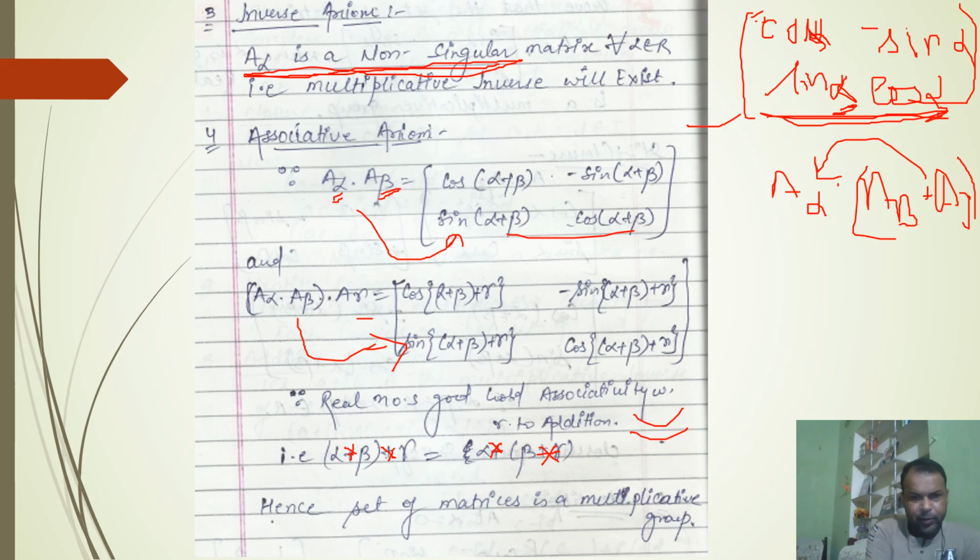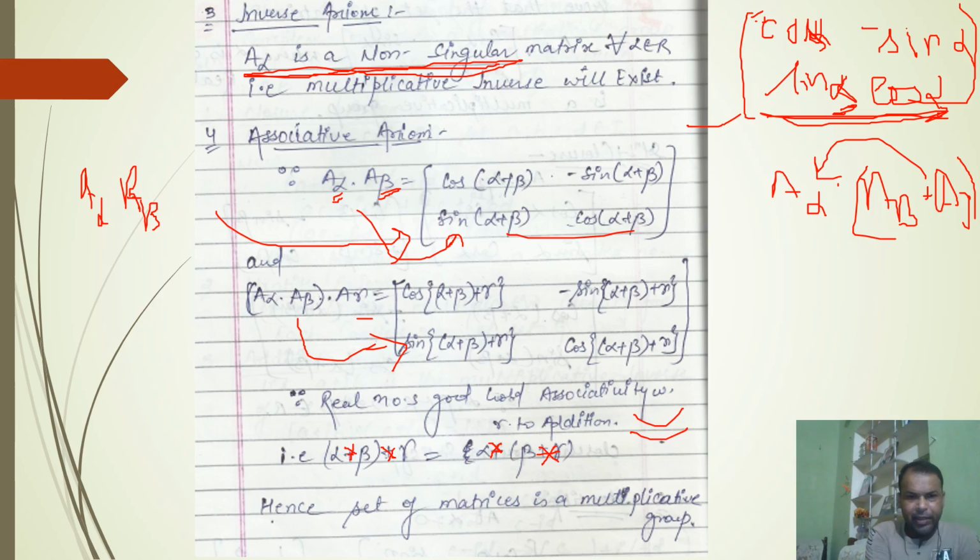In the next property, we will prove that the set of matrices also holds commutativity. If you multiply A alpha with A beta, then this is our result.